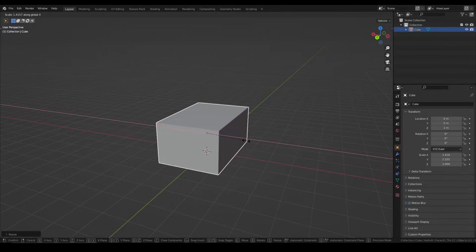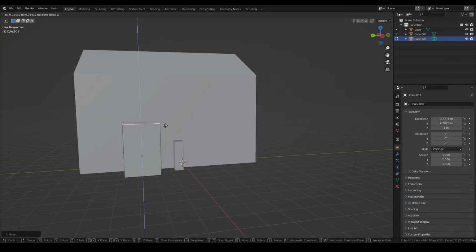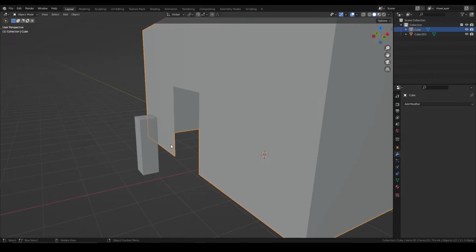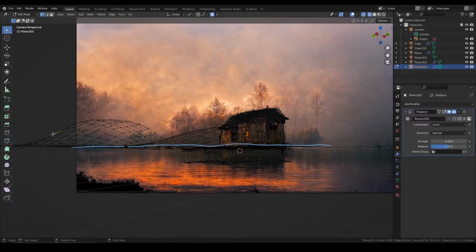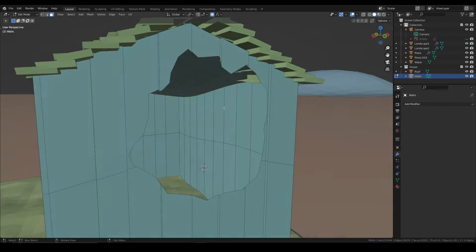I started to model the house with a really simple shape. Made an entrance using a boolean modifier, and I made the rooftop using an array. Next, I did the basic shapes of the terrain based on the image. Boolean again to create this hole in the wall.